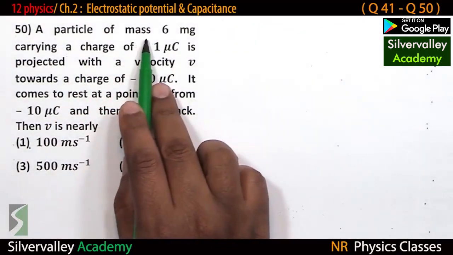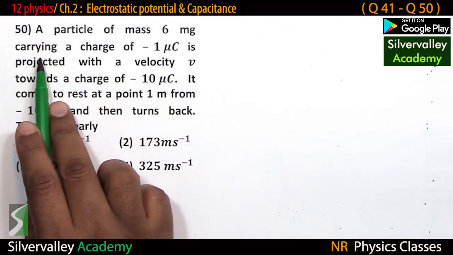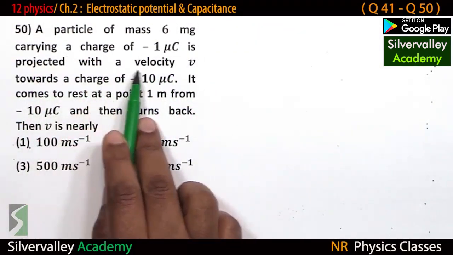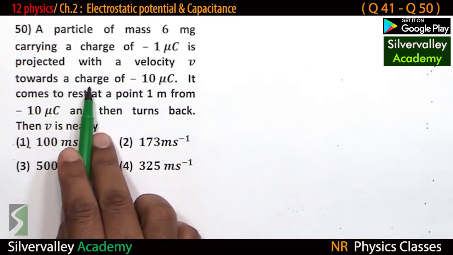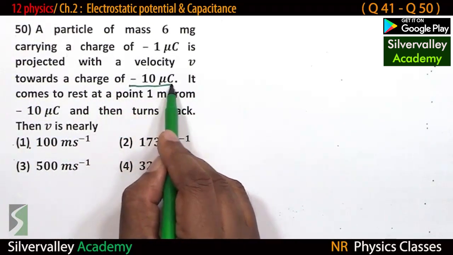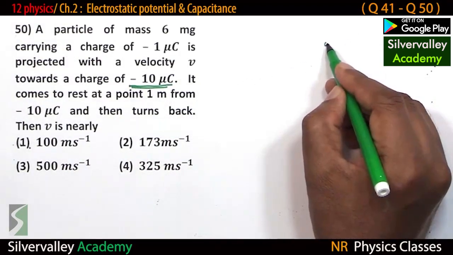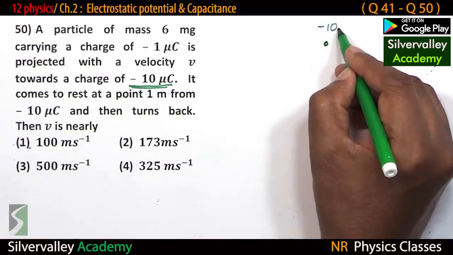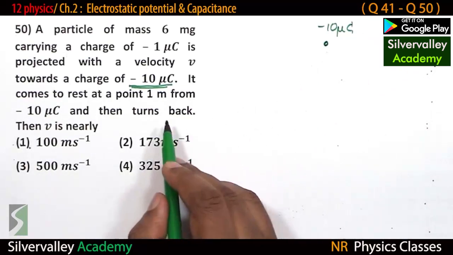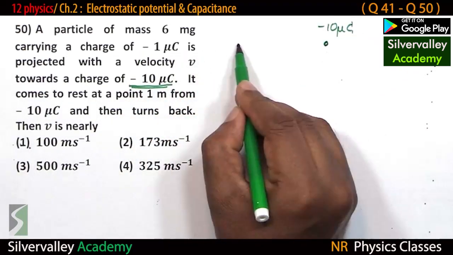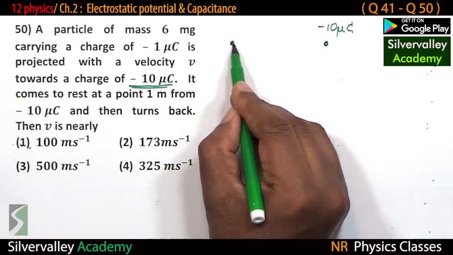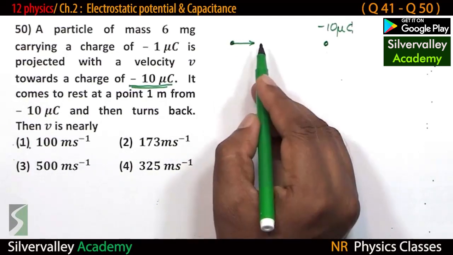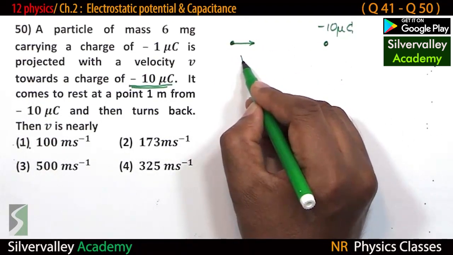A particle of mass 6 mg carrying a charge is projected with velocity v towards a charge minus 10 microcoulomb. So there is this minus 10 microcoulomb. Minus 1 microcoulomb is thrown towards or moving towards this charge with velocity v.